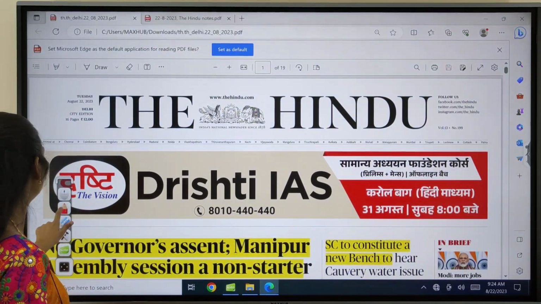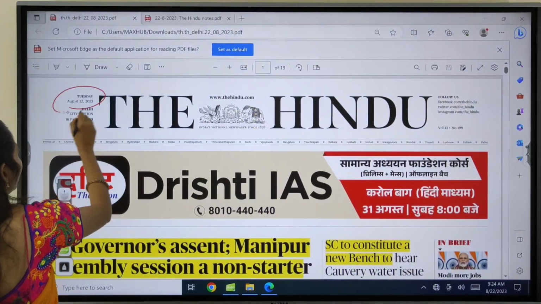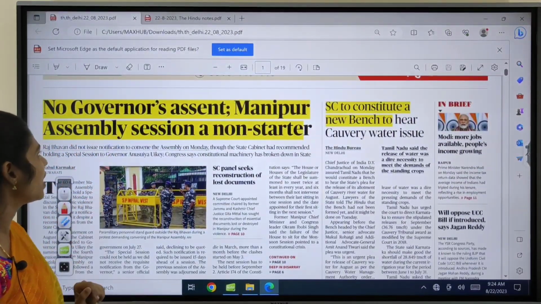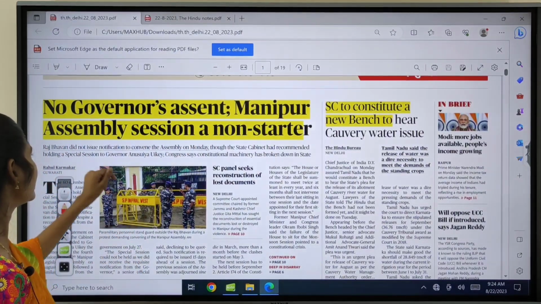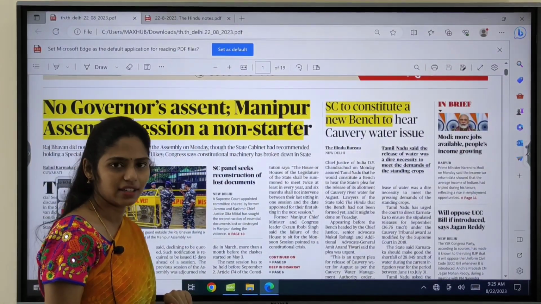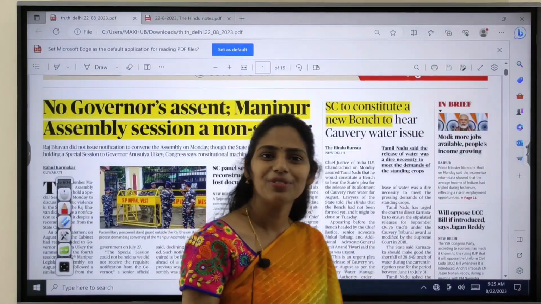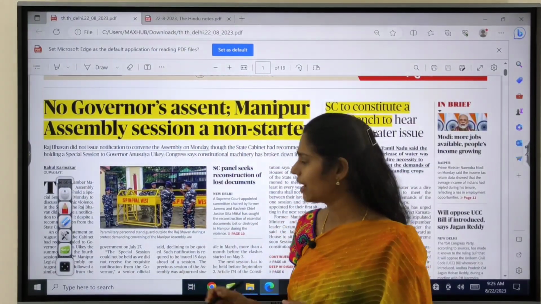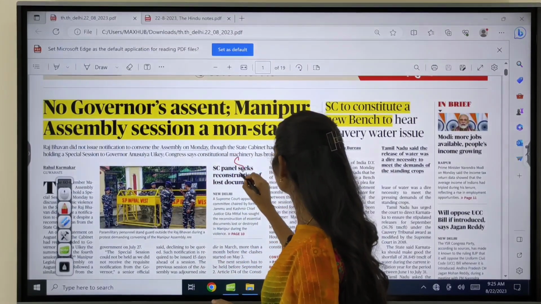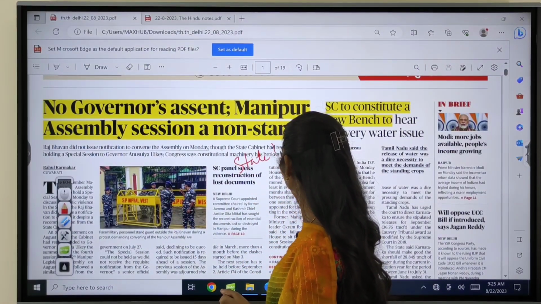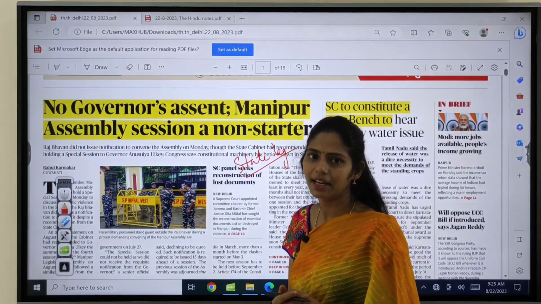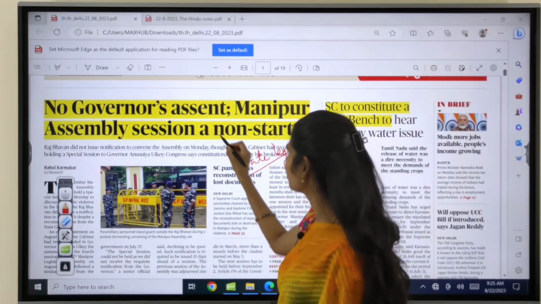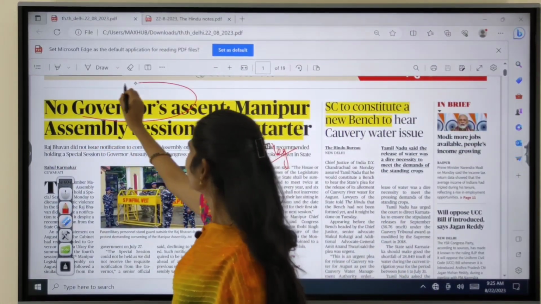This is today's The Hindu, and the date here is 22nd August. The first topic is about no Governor's assent, Manipur Assembly session a non-starter. How can you connect this topic with our UPSC syllabus? In UPSC you have the state legislature, where we study houses like the Legislative Assembly, the Legislative Council, as well as the role of the Governor. The Governor is very important.